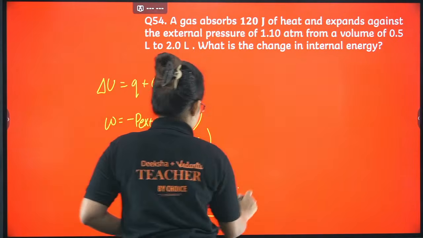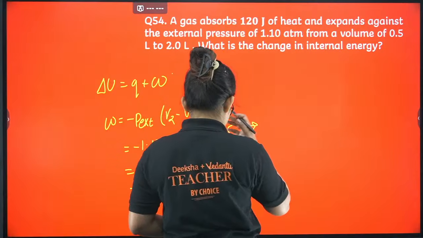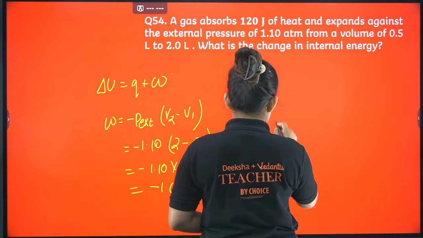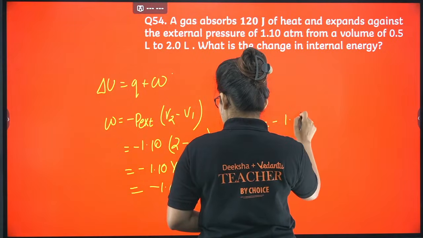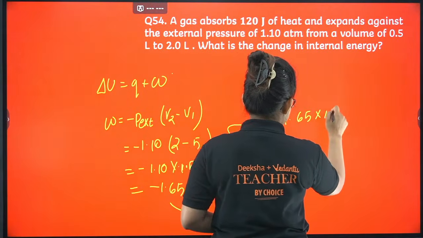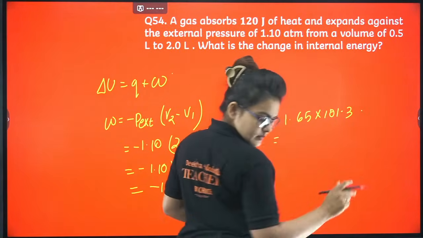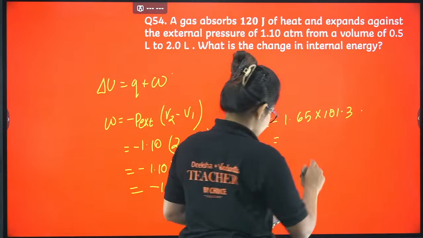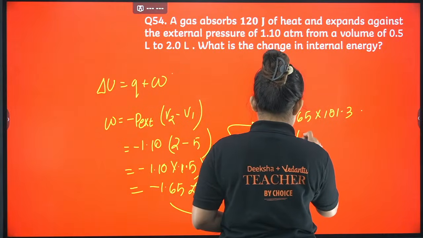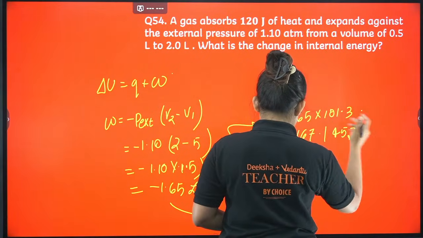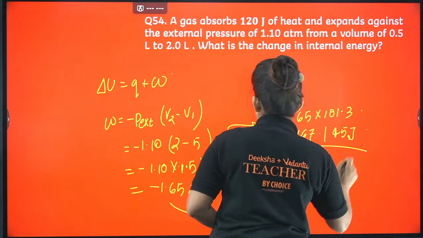Okay, liter atmosphere we will not work with, we will convert it to joule. In order to convert it to joule we have to multiply with 101.3. Minus 1.65 into 101.3. If you go ahead, the work done will be something like minus 167.145 joule. Okay, so this is the work done.